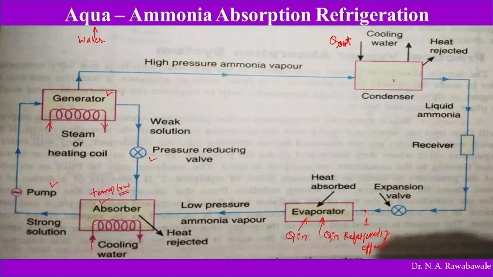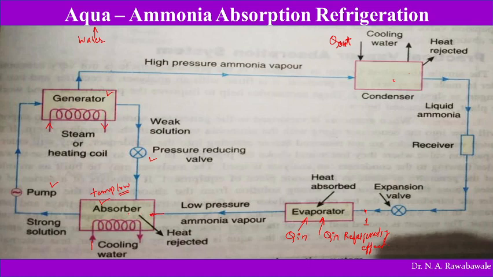So how is this temperature made low? The cooling water is circulated in this absorber. This cooling water cools the aqua ammonia solution, and the temperature of the aqua ammonia solution gets reduced. This is a weak aqua ammonia solution. When its temperature is reduced, it absorbs ammonia vapor. Weak aqua ammonia solution means the concentration of ammonia is very low. Generally we can say it is water. So this water at lower temperature has an affinity to absorb this ammonia.